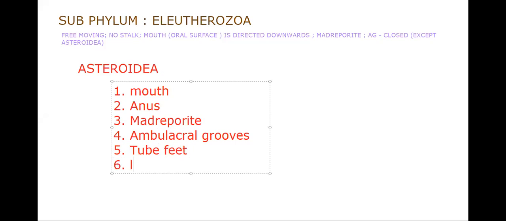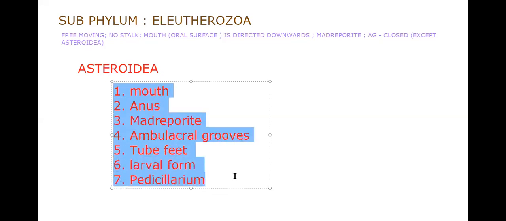Likewise, indirect development, and the larval form, we have to say for all. Next, about pedicellaria. Instead of learning the characters of each and every class, first of all we should learn this. This is very important for us. If you answer the mouth, anus, and madreporite, the leftover characters we can remember easily. Okay, so is it possible to copy here in all?